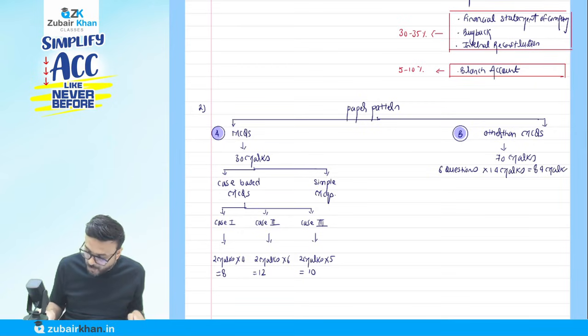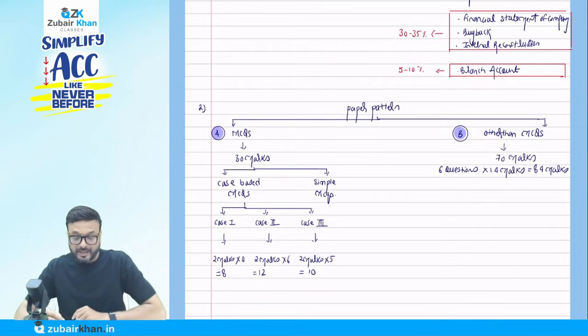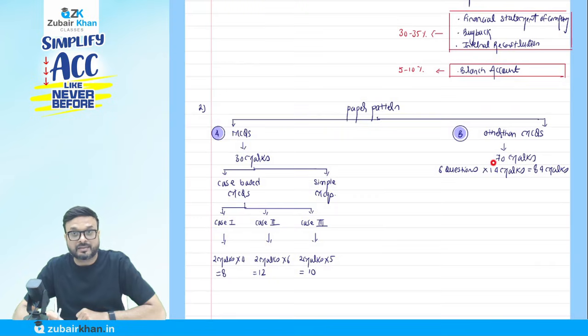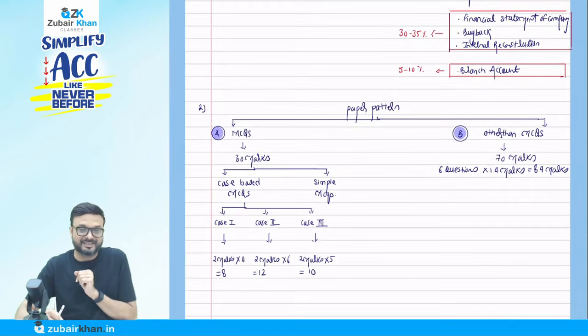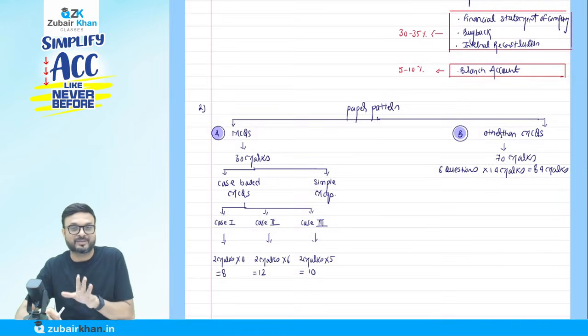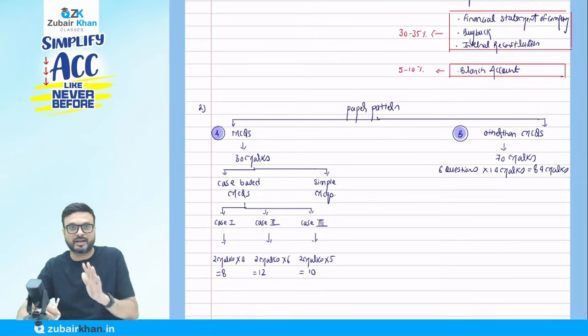Now you will ask me, sir, how can that be possible? Part B of your paper is 70 marks, but it is coming to 84. One question is optional. One question will come as an option. That's why I'm saying that. Don't worry.